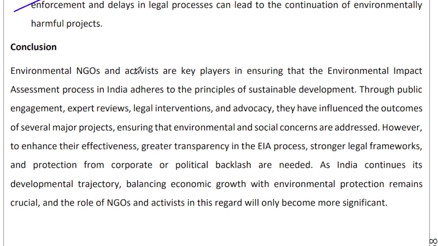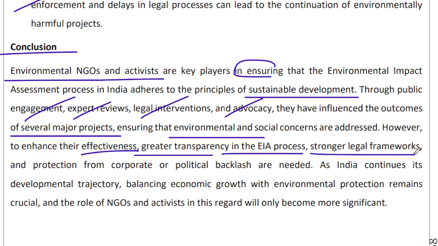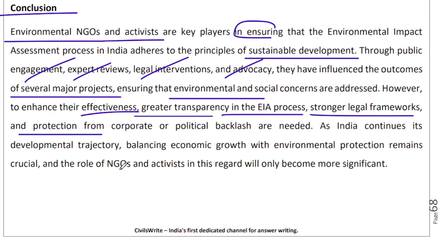So the broad approach that you have to take is highlighted in this conclusion, that environmental NGOs and activists are the ones who ensure that the EIA process is meaningful and is implemented with the principles of sustainable development in mind. Public engagement, expert reviews, legal intervention, advocacy are their tools, their pillars of work, and they have been able to have impact on several major projects, been able to ensure environmental and social concerns are heard and addressed. We need effectiveness, we need transparency in the EIA process, we need strong legal frameworks, and we need protection from pressure from sources which are having their own profit motives in mind.